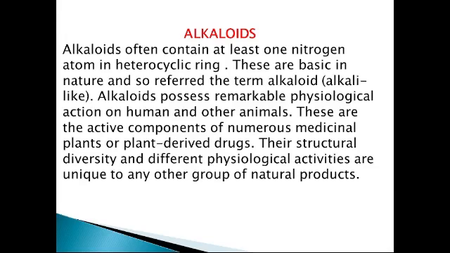The topic is alkaloids. Alkaloids often contain at least one nitrogen atom in a heterocyclic ring. When we see the basic structure of an alkaloid, it is made up of a heterocyclic ring. That ring may be a 6-membered ring or a 5-membered ring, and in that a nitrogen atom is present. So, at least one nitrogen atom in a heterocyclic ring is an important thing in the structure of alkaloids.